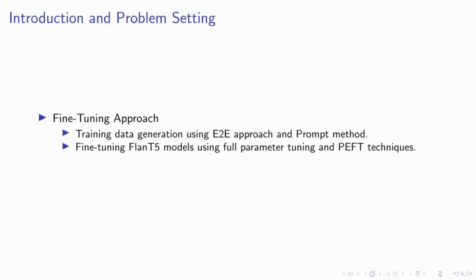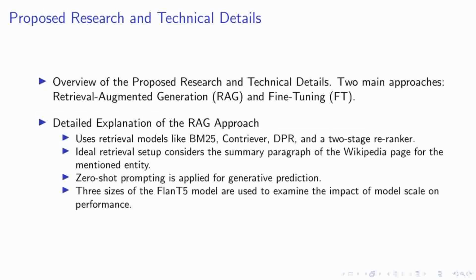In our research, we primarily focus on two approaches, Retrieval Augmented Generation, or RAG, and Fine-Tuning, or FT. Let's delve into the RAG approach first. We employ a variety of retrieval models, such as BM25, Contriever, DPR, and a two-stage re-ranker. These models help us fetch the most relevant passages for our task.